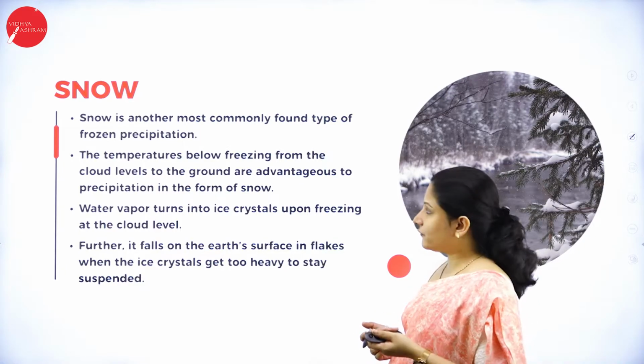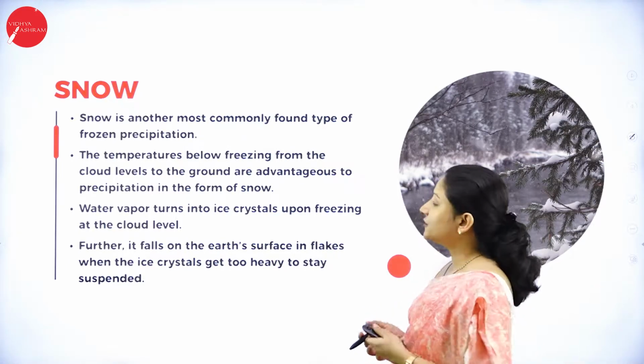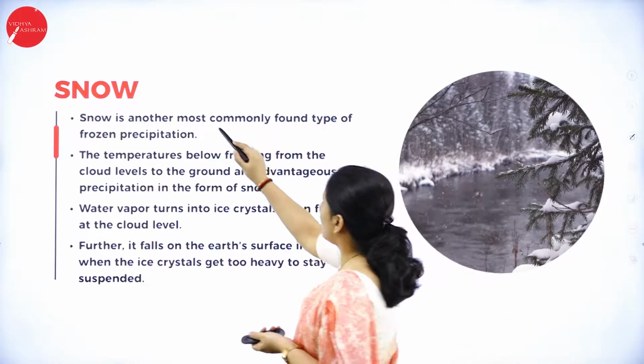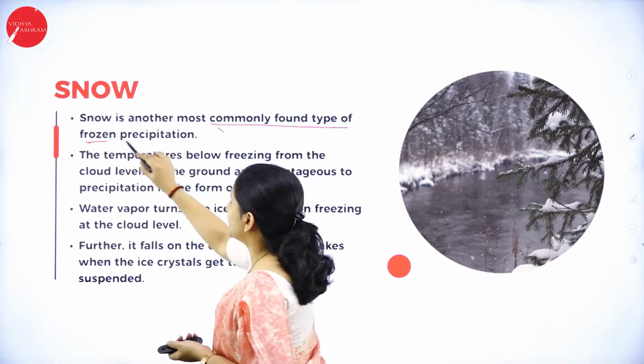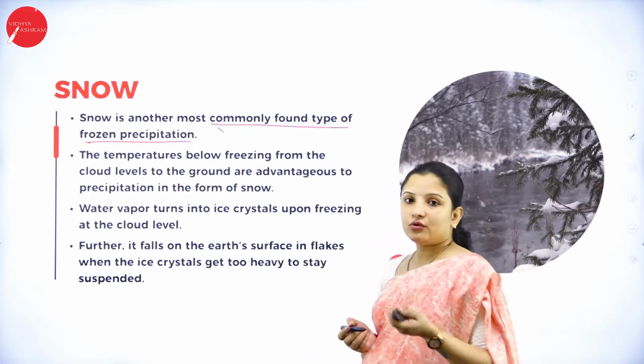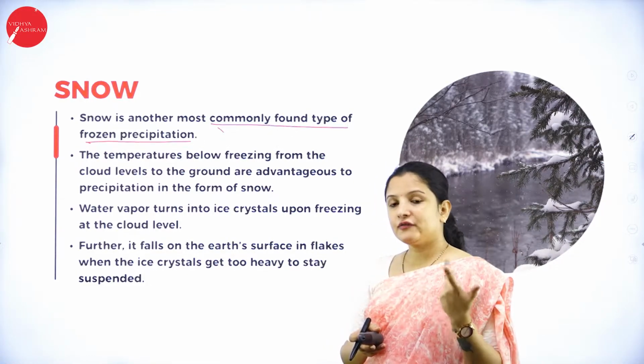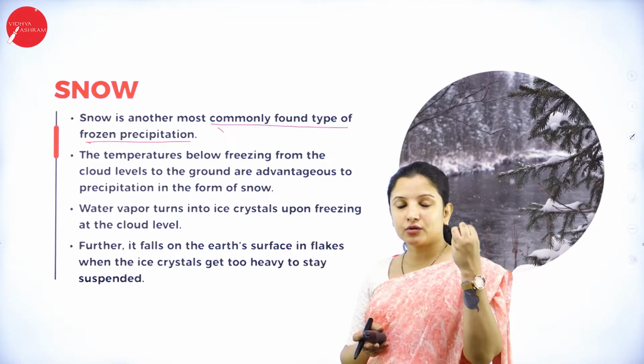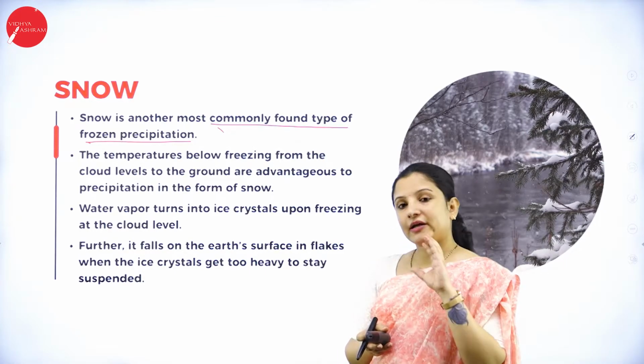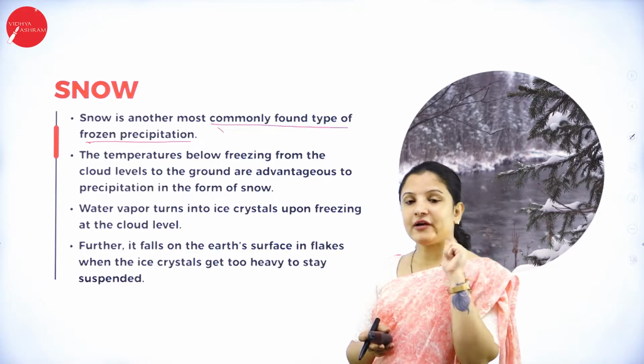Next, talking about one more precipitation, that is snow. Snow is one more commonly found type of frozen precipitation. Where do we find snow? We find it in regions wherein the cool air mass is more. Wherever there is warm air mass, we find rainfall.